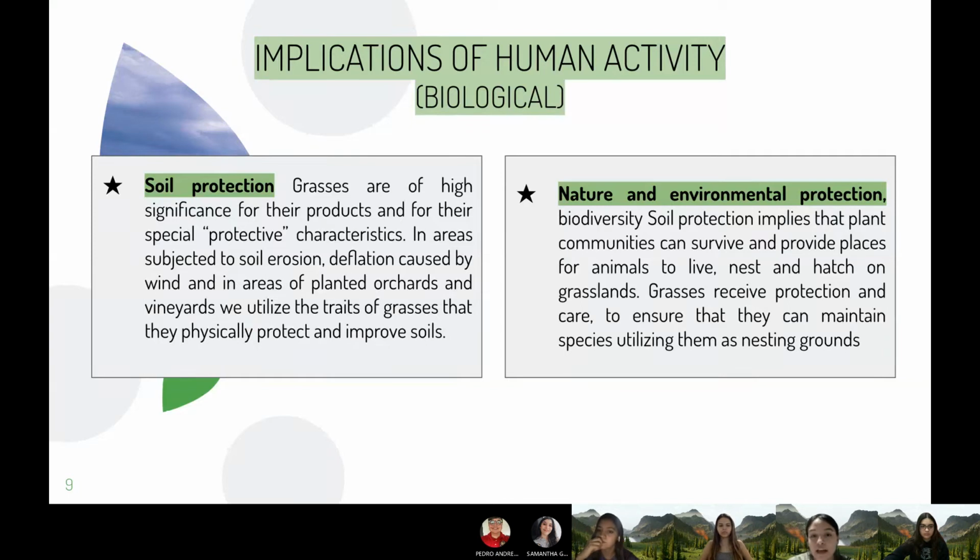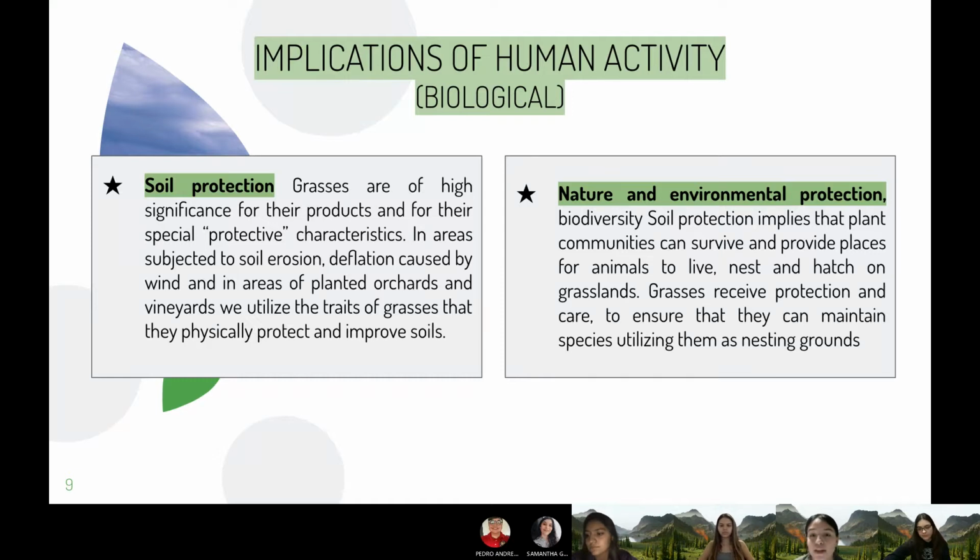Then we have the biological implications of human activity, which are two. The first one is soil protection. Grasses are of high significance for their products and their special protective characteristics. In areas subjected to soil erosion and deflation caused by wind, areas of planted orchards and vineyards, we utilize grasses and they physically protect and improve the soils.